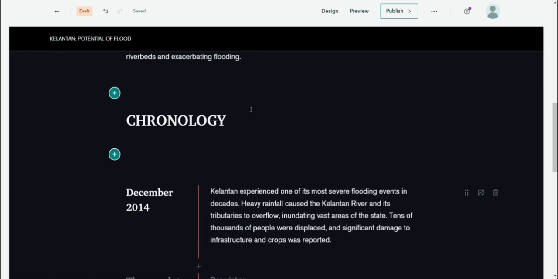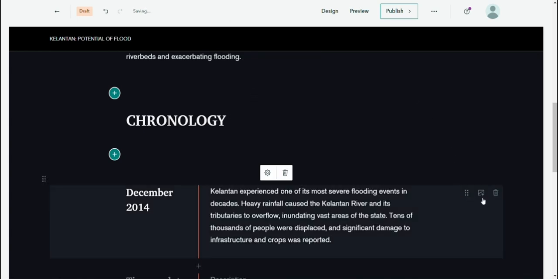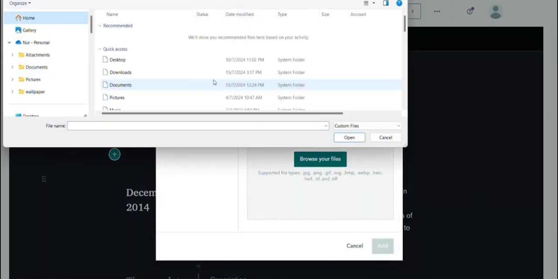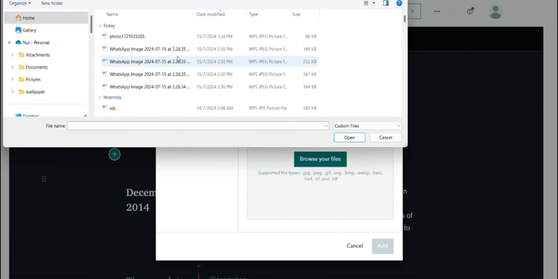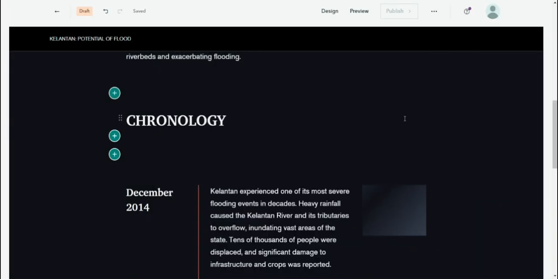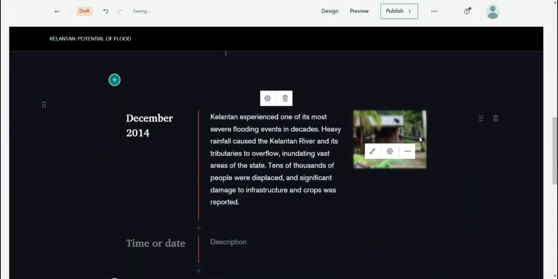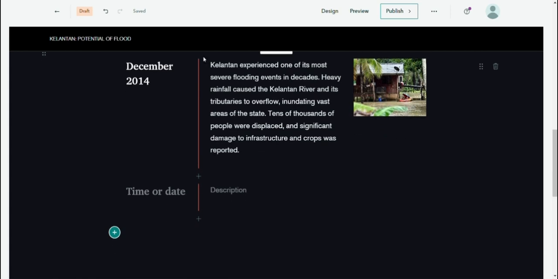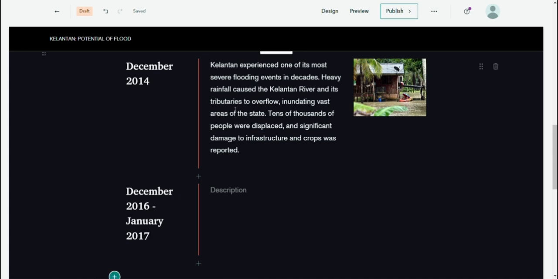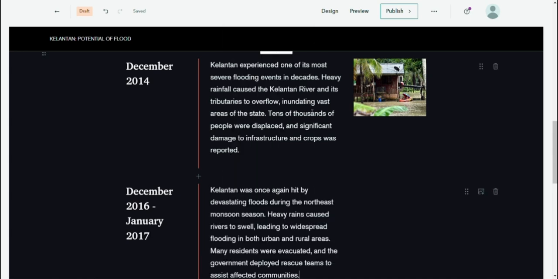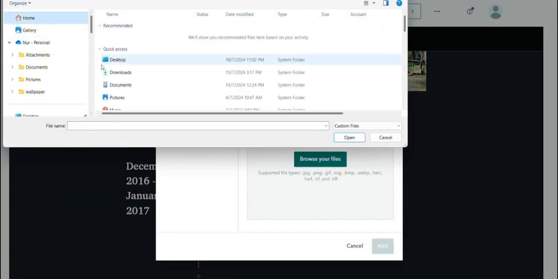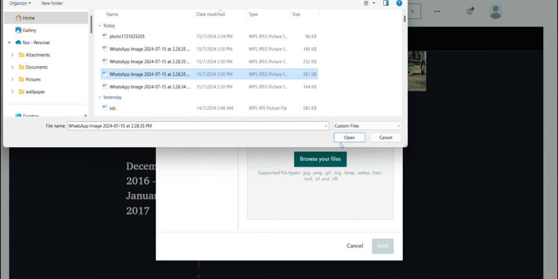Then state the summary for the story of that date, and you can add a picture of the event that happened. And the next flood in Kelantan is from December 2016 until January 2017. Put the summary of that period and give an image also for that period.